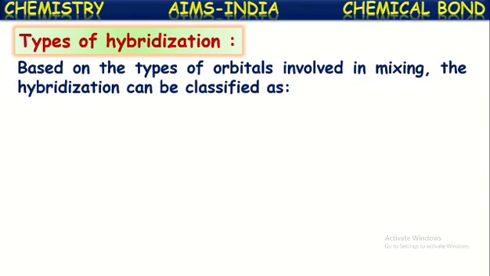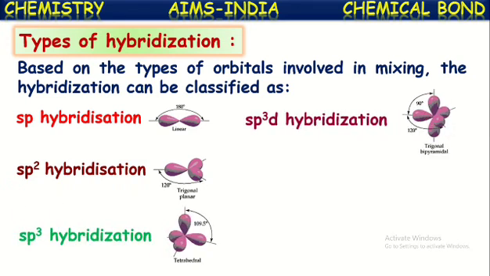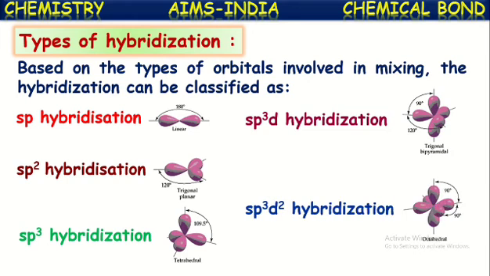Based upon the type of atomic orbitals involved in the mixing, this hybridization can be classified into different types. They are sp hybridization, sp2 hybridization, sp3 hybridization, sp3d hybridization, and sp3d2 hybridization. In this way, based upon the number and type of orbitals intermixing, hybridization can be classified into these types.